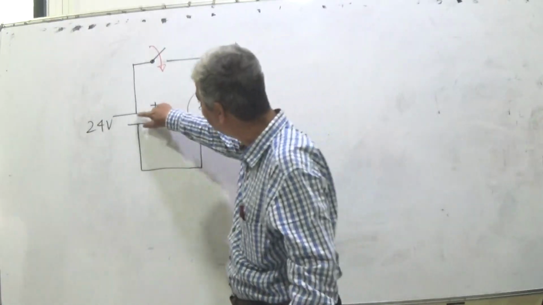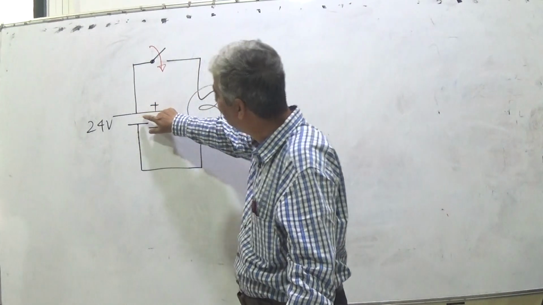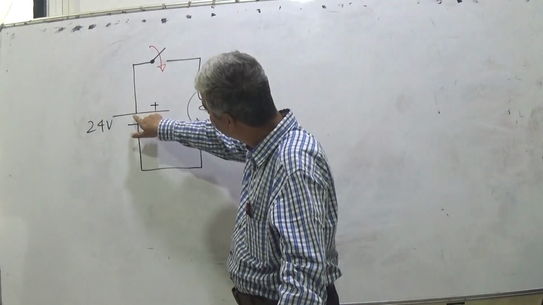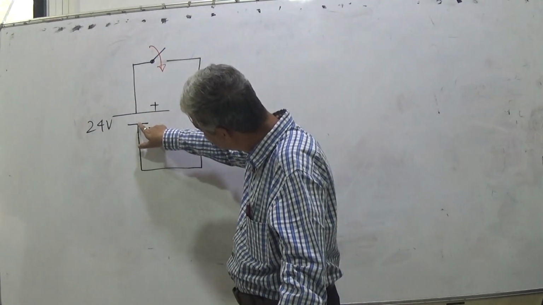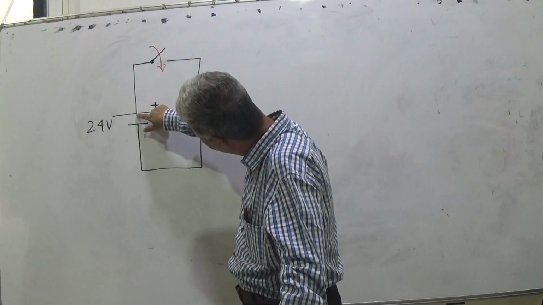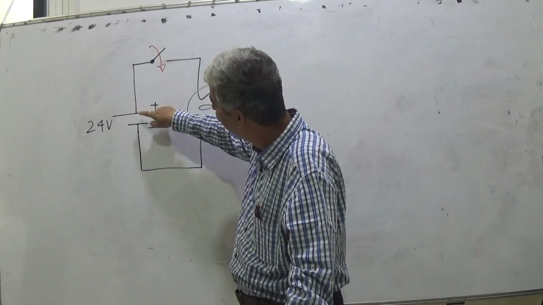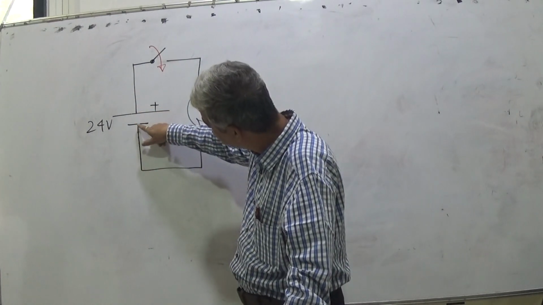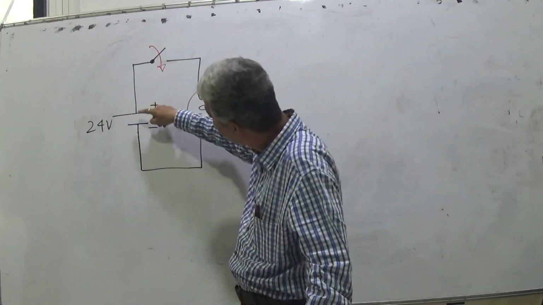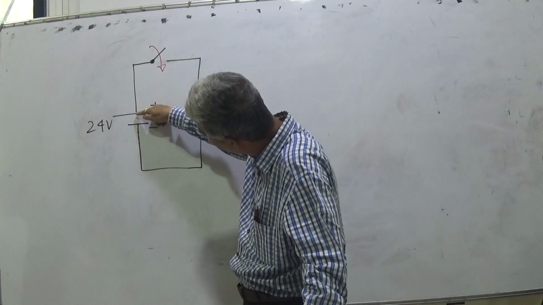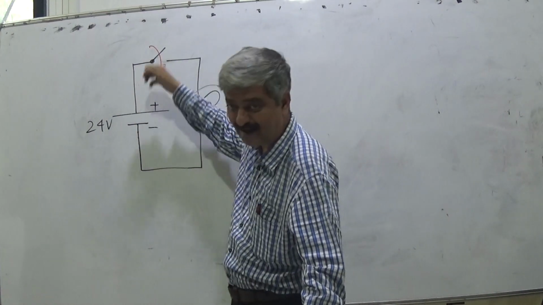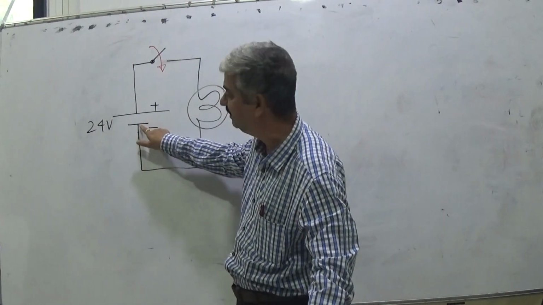So this battery, the positive terminal of the battery: what the battery does is, it accumulates electrons forcefully, and inside the battery it forces the electrons from this to this. These electrons are captured and by force are put on the negative terminal.